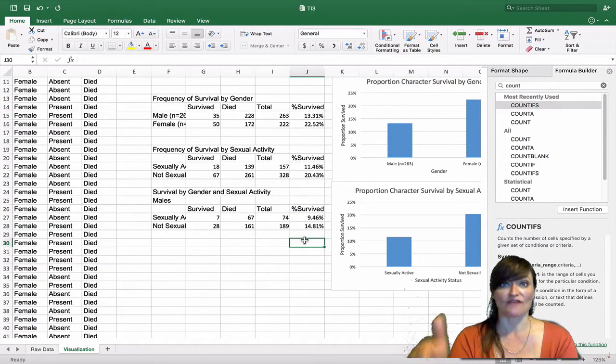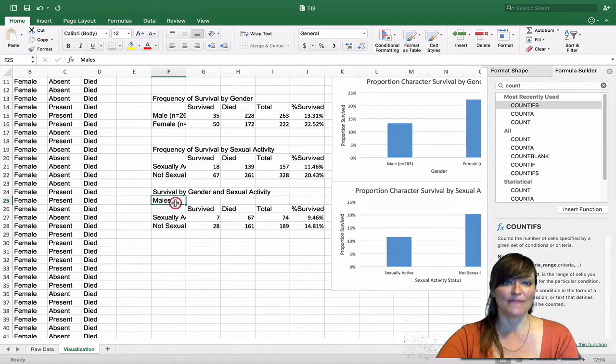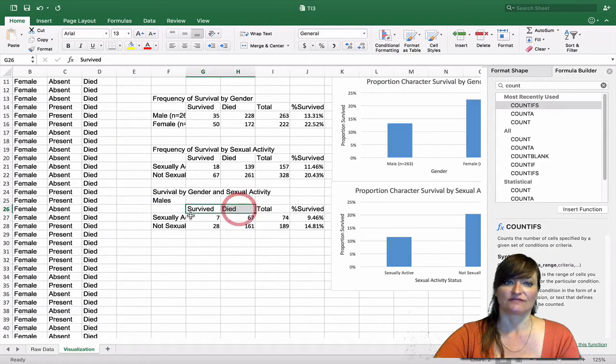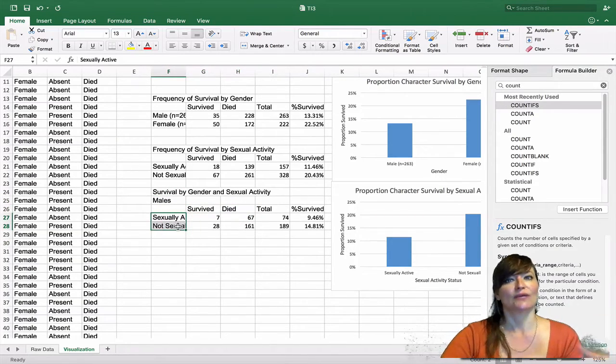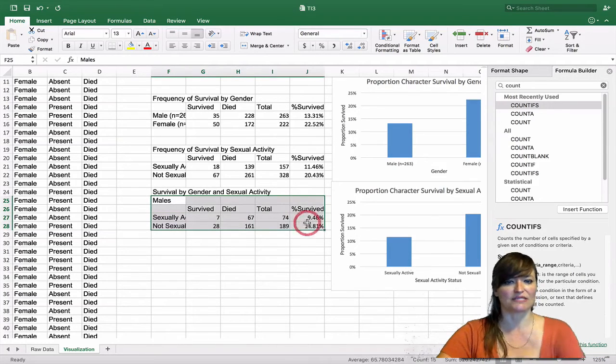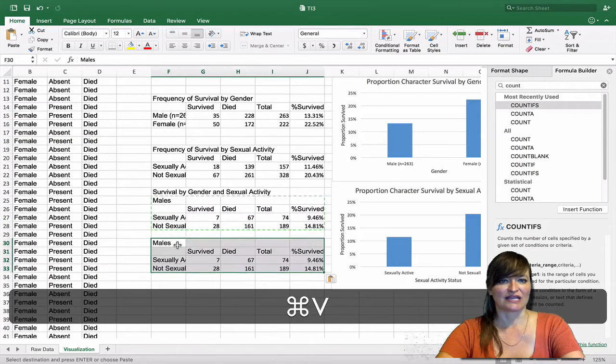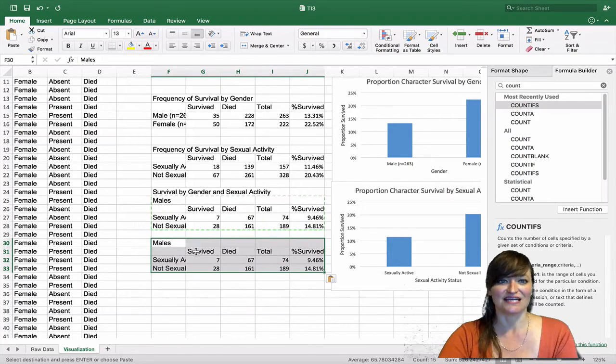We now have half of our contingency table. For the men, we've looked at survival by sexual activity. We now need to do the same thing for the women. I bet we can copy and paste and make our lives easier.